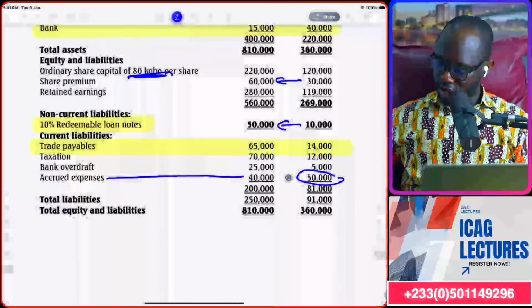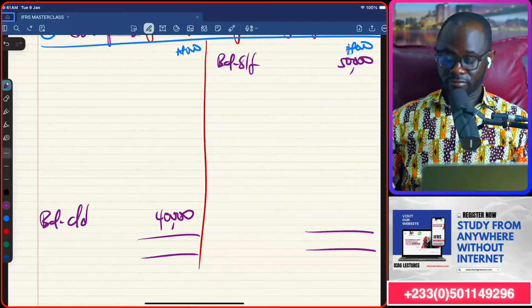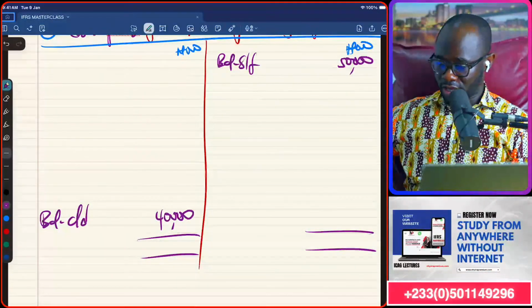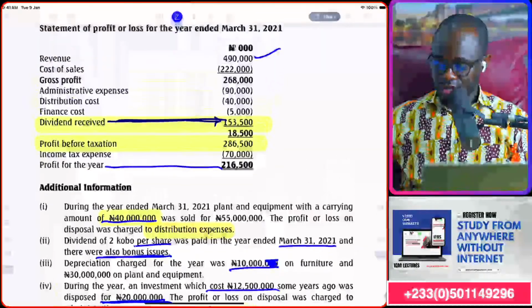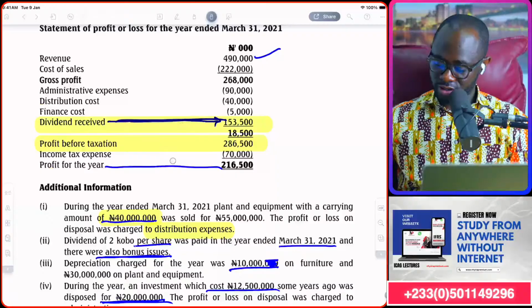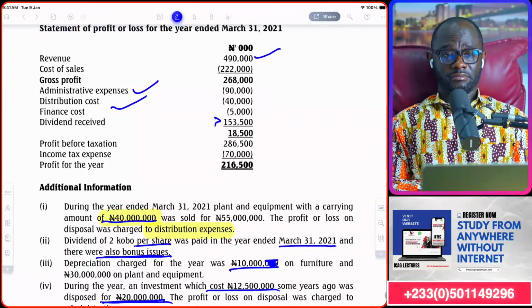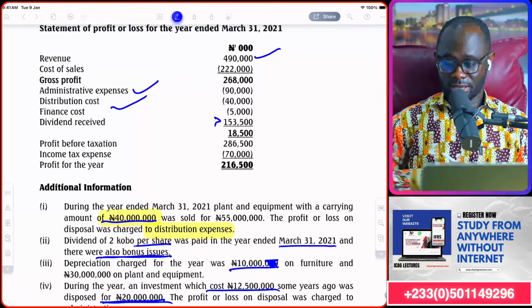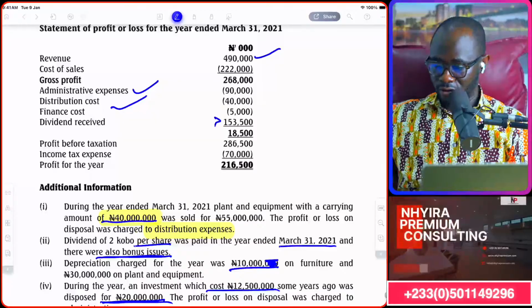Then we bring the current year figure, and that's 40,000. Now stay with me carefully here, because there are a lot of things that are supposed to come here. We go and there is distribution cost and admin expense. Those are expenses, and so we will account for them.